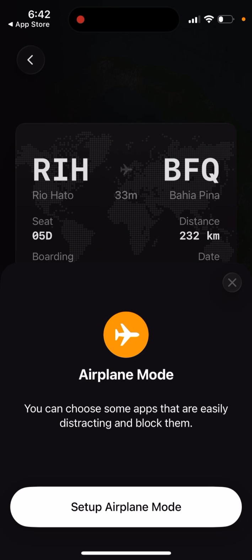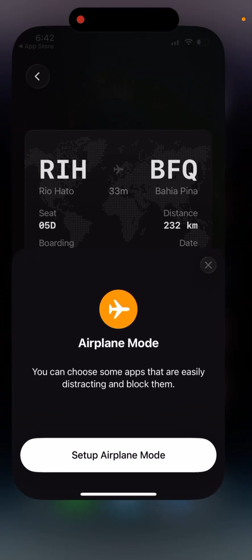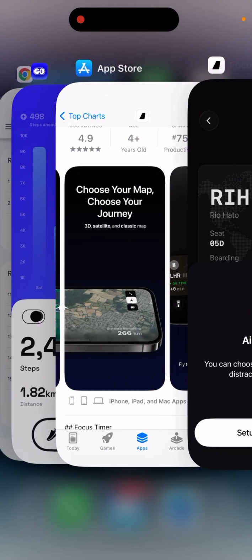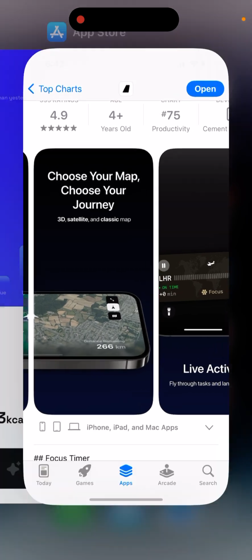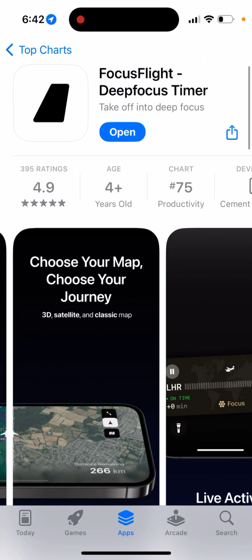So pretty cool idea. I really like the design. However, yeah, as you can see, the app is a bit glitchy. But yeah, that's basically it. So try it out.